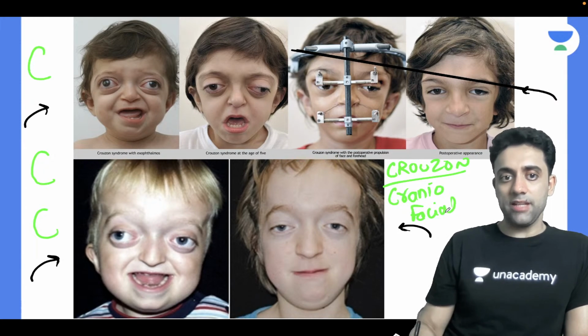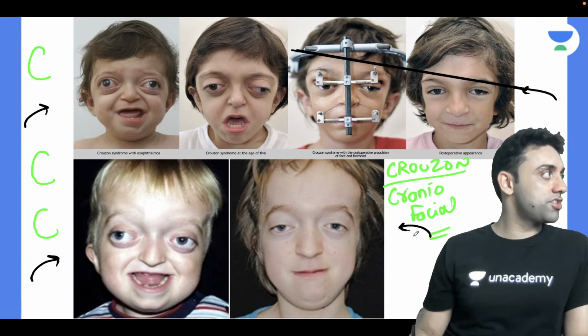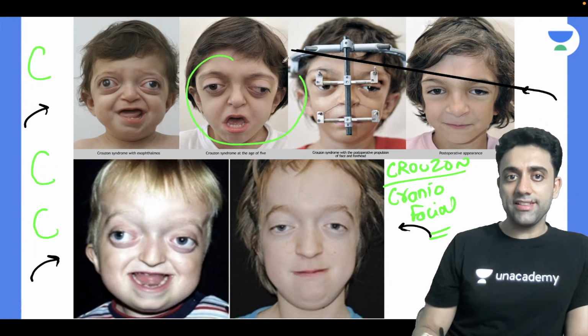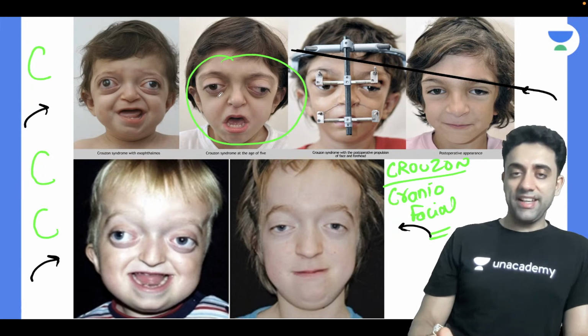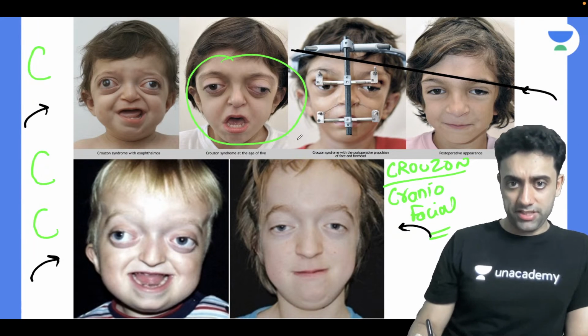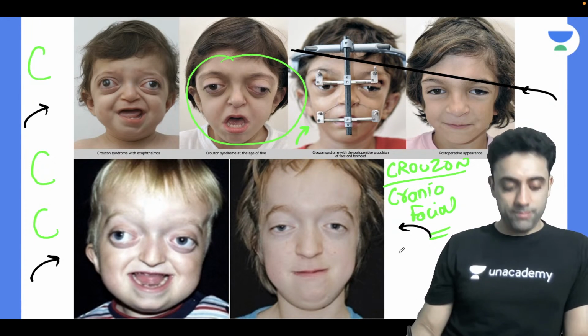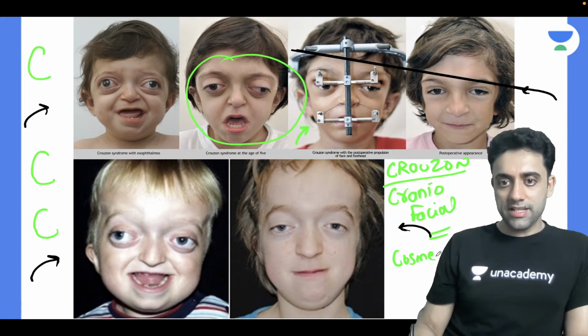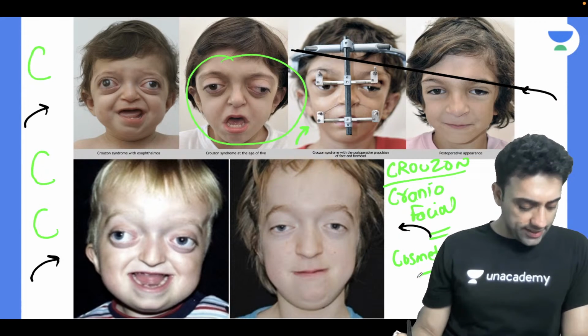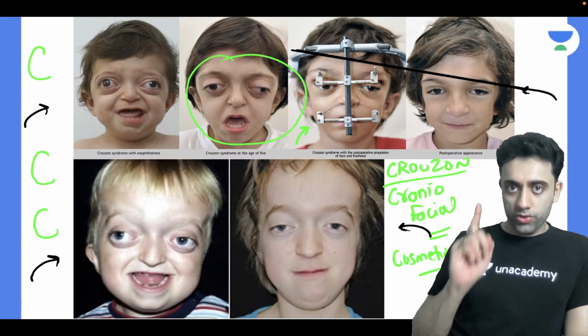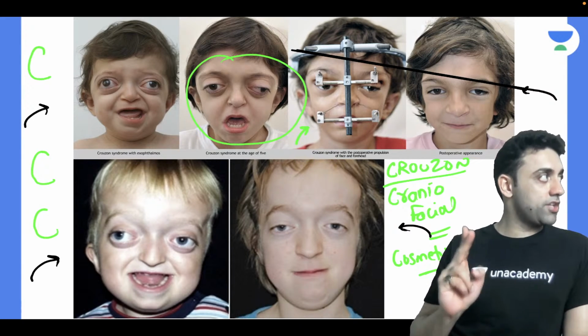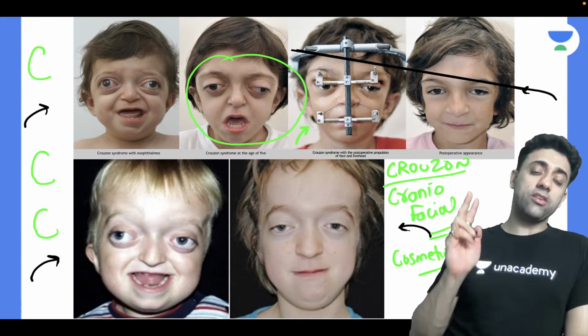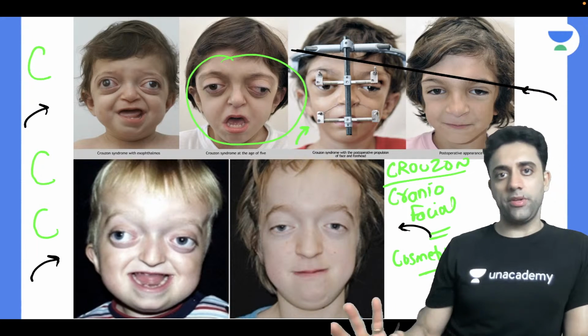Can we see the cranium is gone? And craniofacial. Facial means, can we see the face? Yes or no, dear? Very good. So craniofacial malformation. And ये बच्चा यहाँ थर्ड इमेज में क्या कर रहा है? Cosmetic correction. So तीन चीजें याद रहेंगी. Yes or no, शुभांगी? अब याद रहेगा. Cruzen syndrome has craniofacial malformations and you get a cosmetic correction done. That's what you do in these cases.